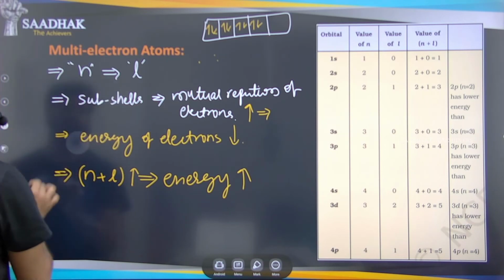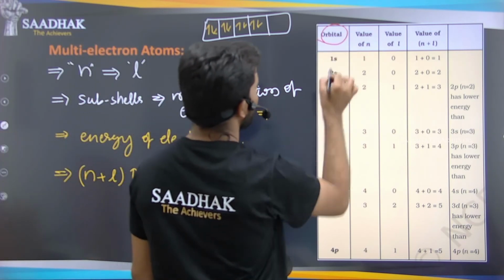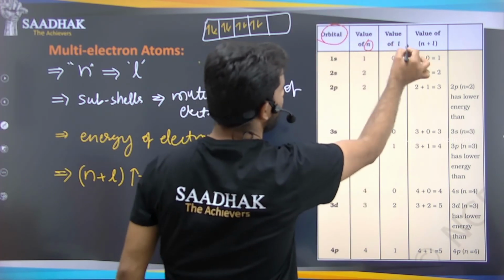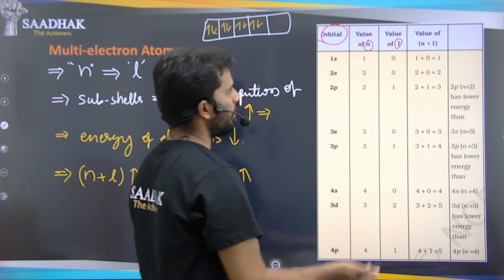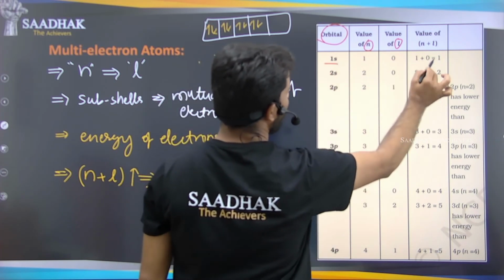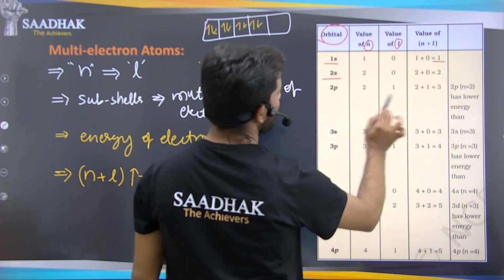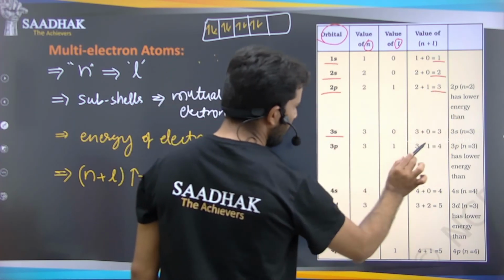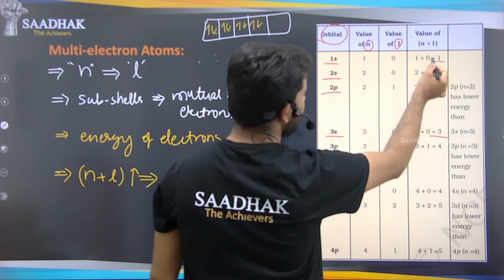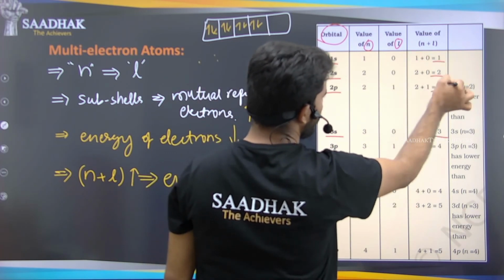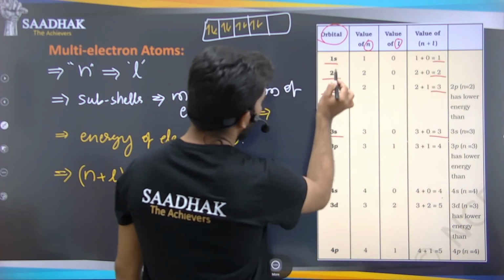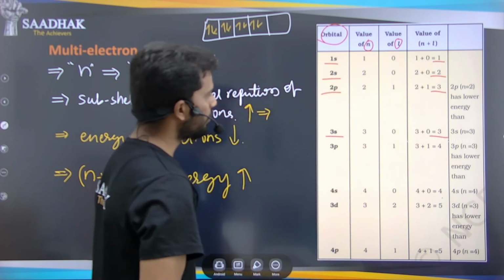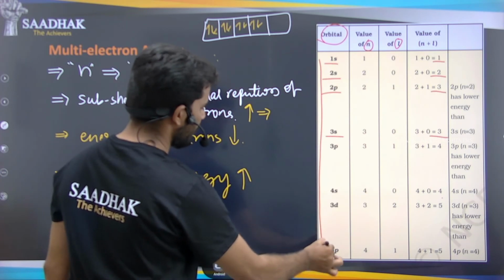If you see this picture, the principal quantum number n and the azimuthal quantum number L added together: 1s has the value 1, 2s has 2, and 2p and 3s both have 3 here. So this is how the energies are changing: 1s, 2s, 2p, 3s, 3p, 4s, 3d, and 4p. So this is how the energy is changing here.